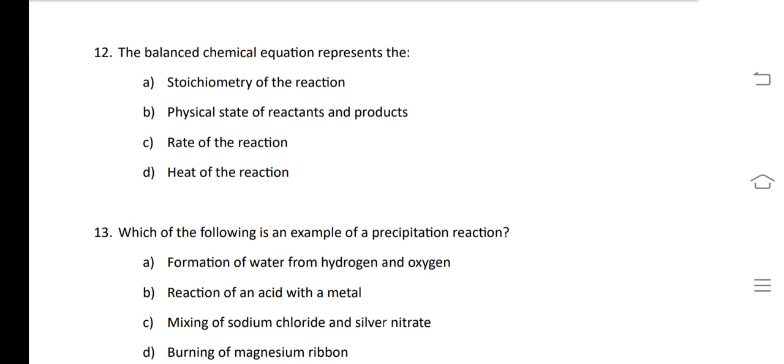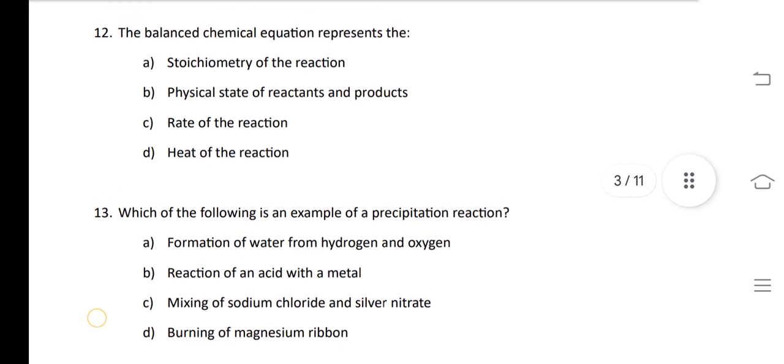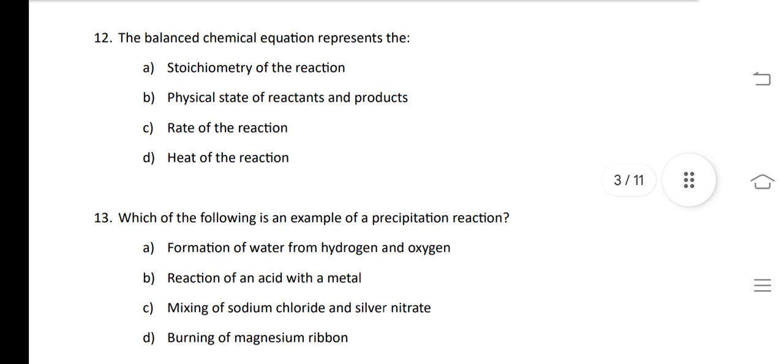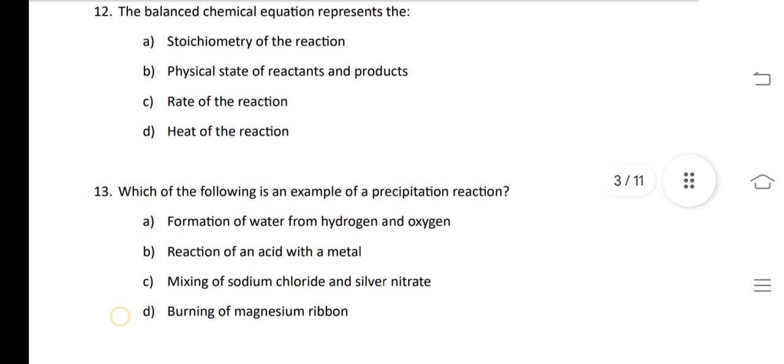In the next question, the balanced chemical equation represents the physical state of reactant and product.